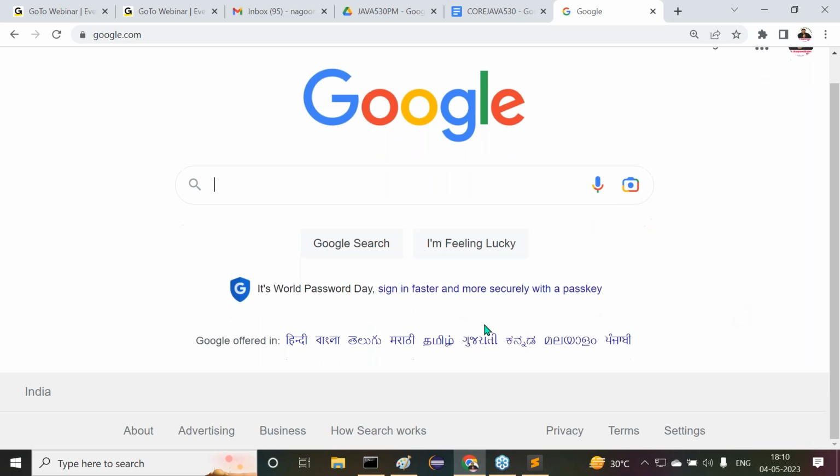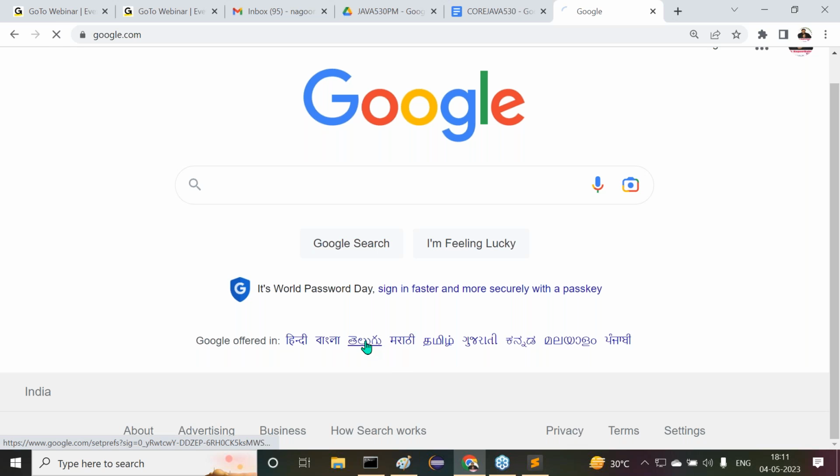Here different labels are available. Say for example, in India, all these are local languages. I'm not good at English, but I want to get Google services in Telugu.